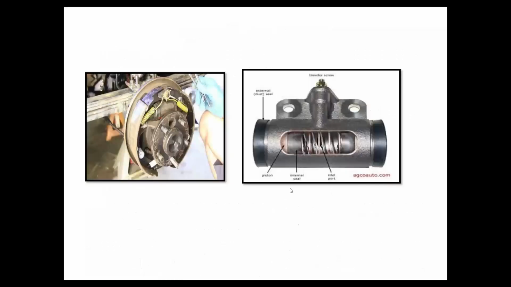Next we'll come to the wheel cylinder. There will be 4 wheel cylinders, one cylinder for each wheel. This is the portion where oil can enter. There will be 2 piston-like parts here. Whenever the oil enters, the pressure will be magnified, and these two pistons move away from each other, in opposite directions.